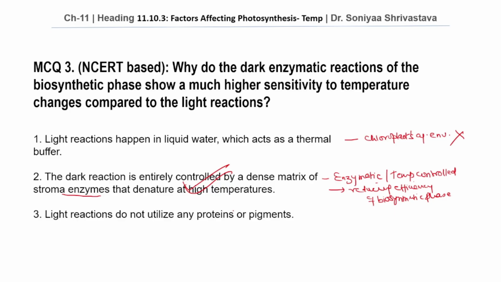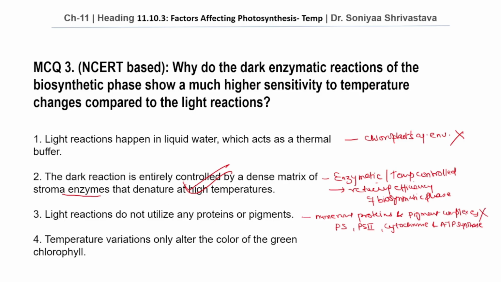Option number 3. Light reactions do not utilize any proteins or pigments. Light reaction depends on numerous proteins and pigment complexes such as PS1, PS2, cytochrome and ATP synthase. So, this is the wrong answer.